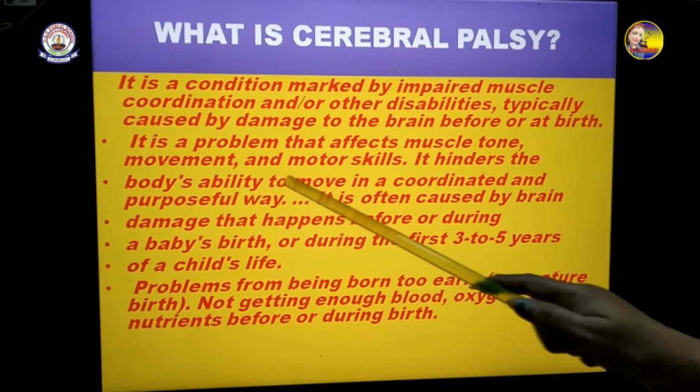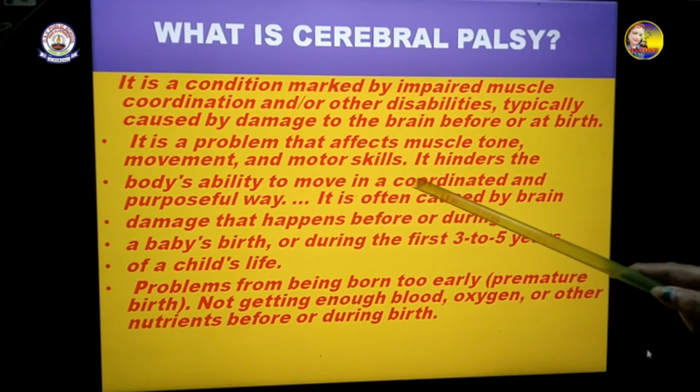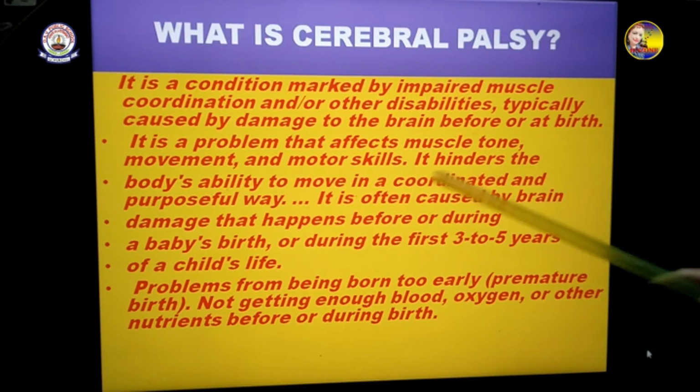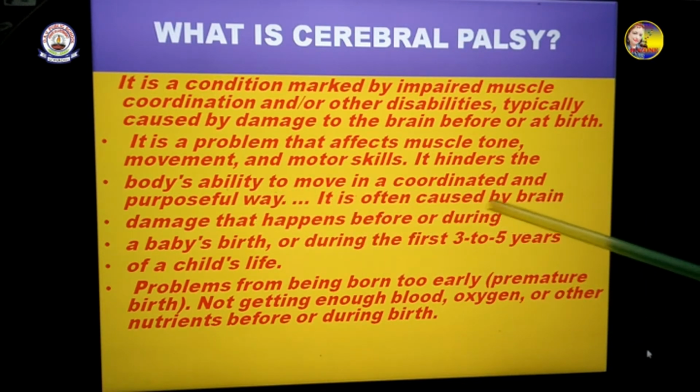It is a problem that affects muscle tone, movement and motor skills. It hinders the body's ability to move in a coordinated and purposeful way. Like how we are moving about, walking around. You see, we are walking in a proper way, in a very coordinated way, in the right manner. But such type of children, they are unable to walk, and some of them are unable to talk.